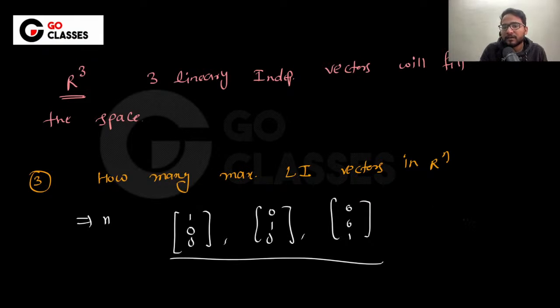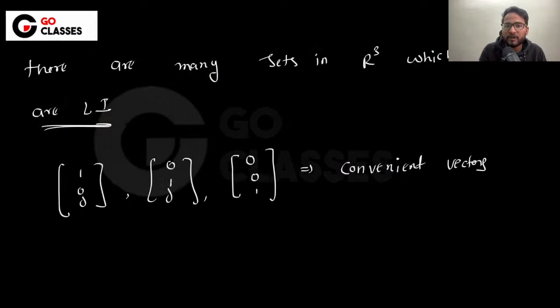Similarly, for R3, maximum you can have 3 linearly independent vectors. These are just 3 linearly independent vectors which are convenient to me. Nothing is special about these vectors. It is just convenient as a human, right? So as I have written here, these are the many sets in R3 which are linearly independent, but these are just convenient vectors to me. Otherwise, you can obviously have many sets in R3 which are linearly independent.